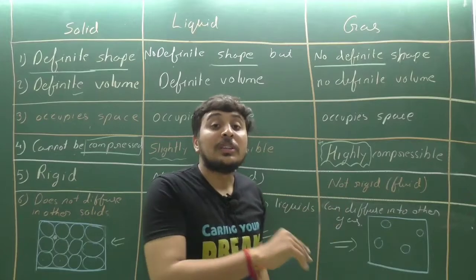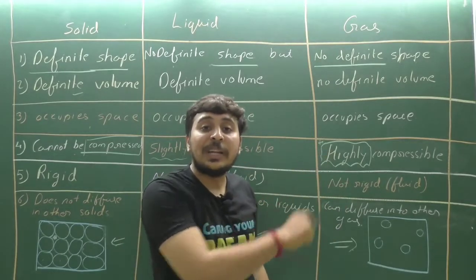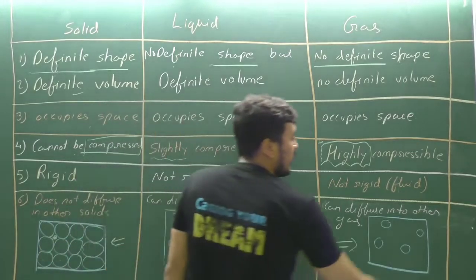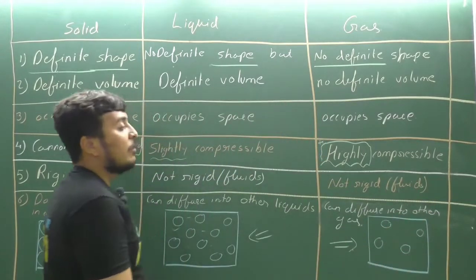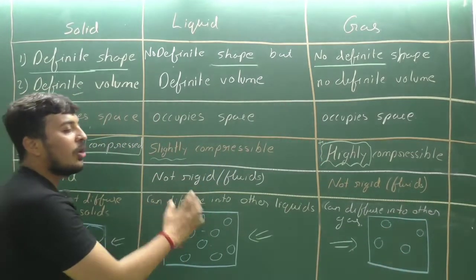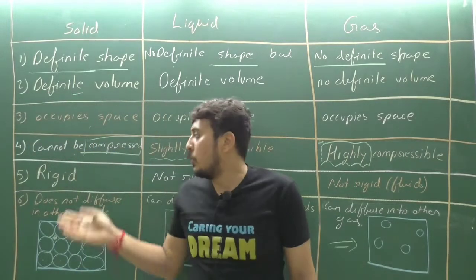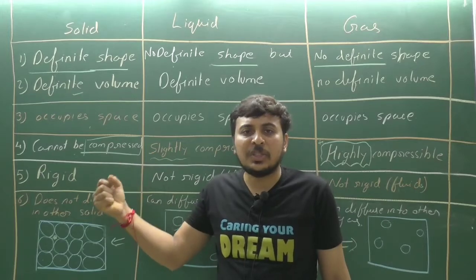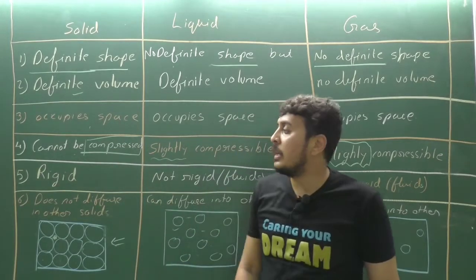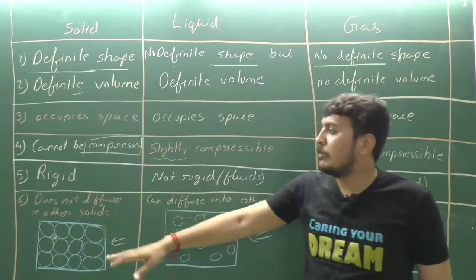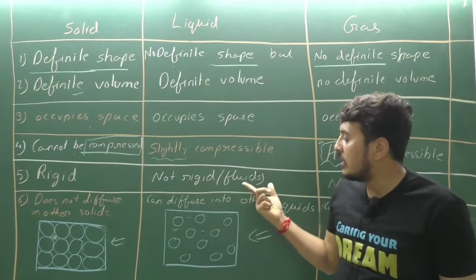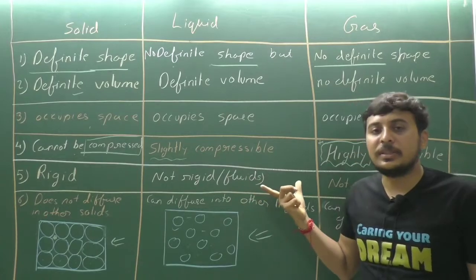They can flow. The things which can flow, liquids and gases, are both known as fluids. What are fluids? Fluids are the things which can flow. It means they are not rigid. The things which cannot flow, solids, are rigid. It means they have fixed shape and size. Deformation? No, they will not deform their shape. With a fixed shape, they are strong, they are rigid. If they are not rigid and can flow, it means they are fluids.